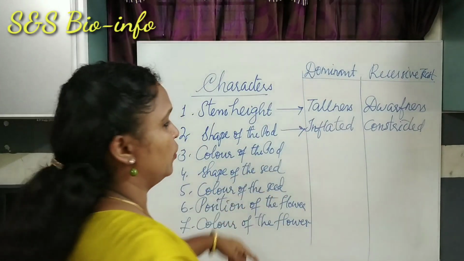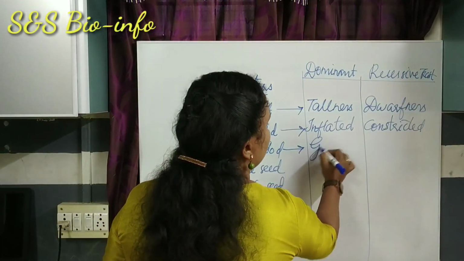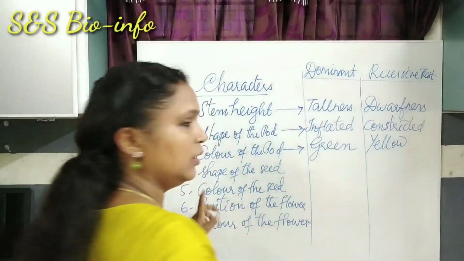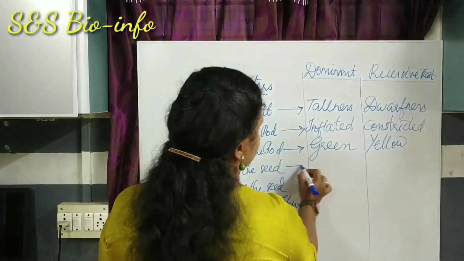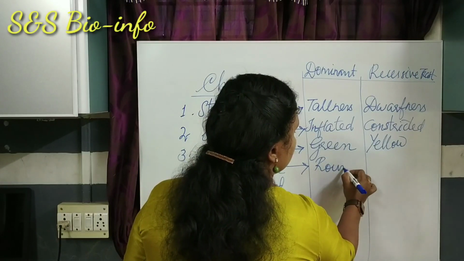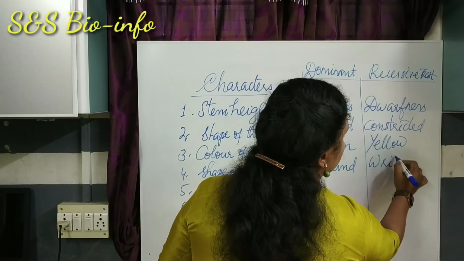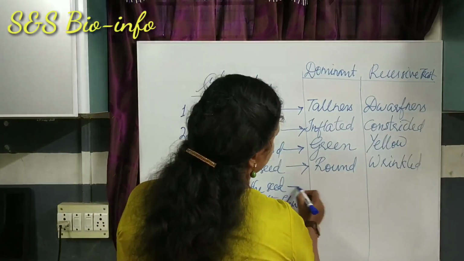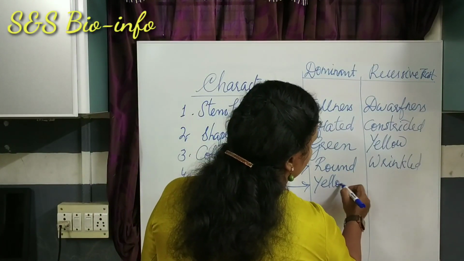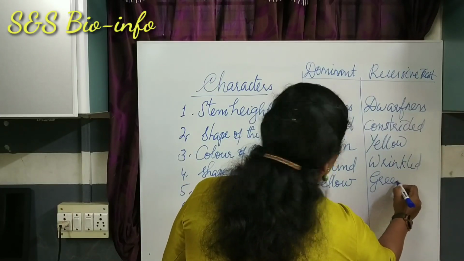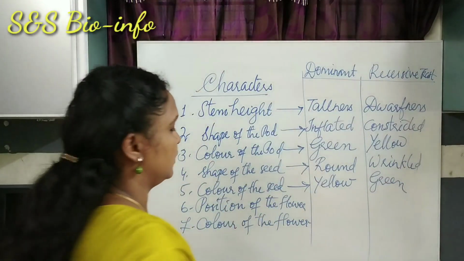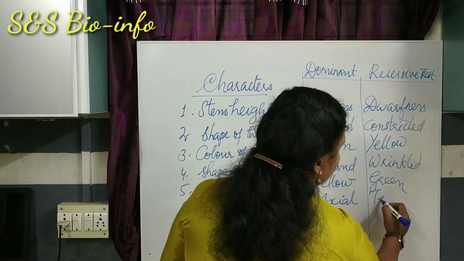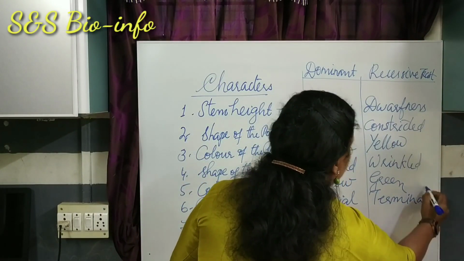Then color of the pod: green, yellow. Then shape of the seed: round, wrinkled. Then color of the seed: yellow, green. Position of the flower: axial and terminal.